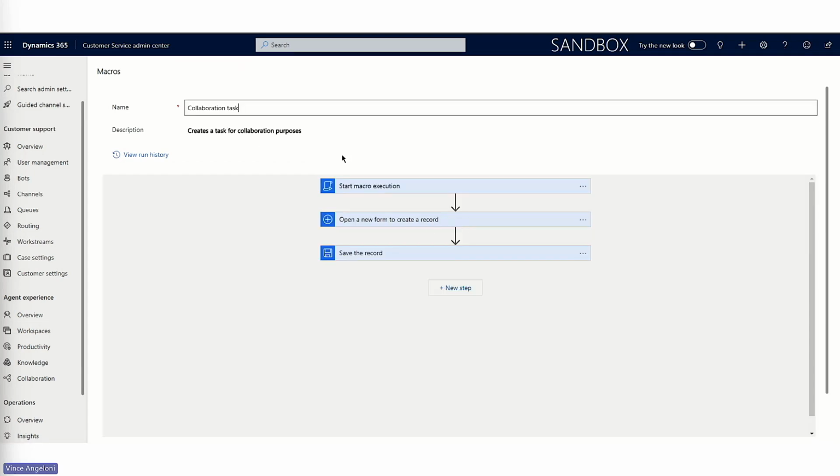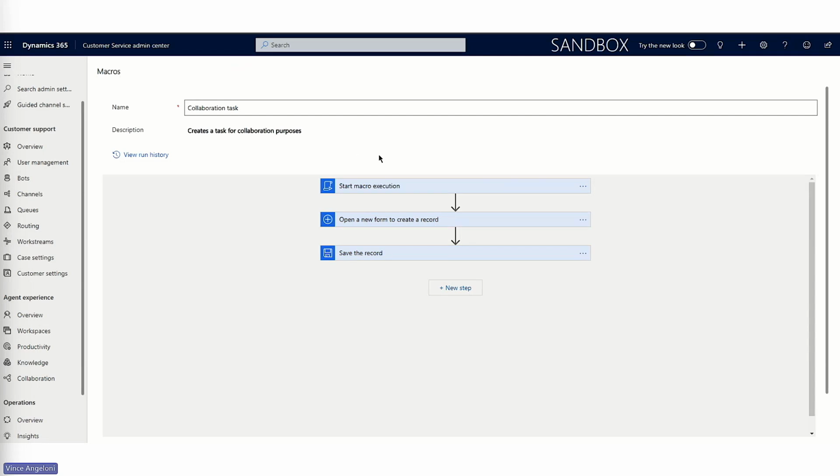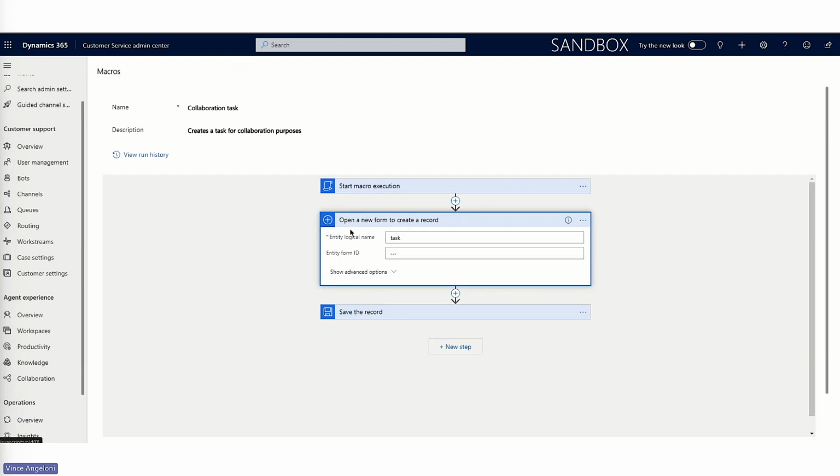It is a relatively simpler macro. It creates a task for collaboration purposes. Like the other 2 macros which you have seen, it always starts with a macro execution and saves the record as the last step. Here we have only one step, which is to open the new form to create the task.